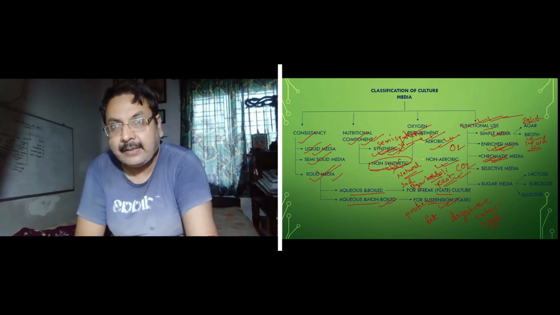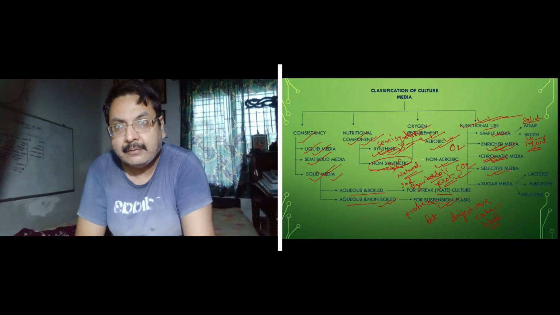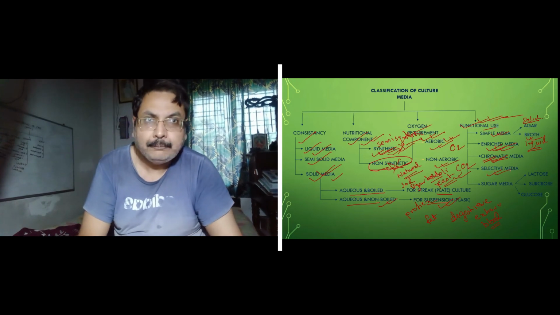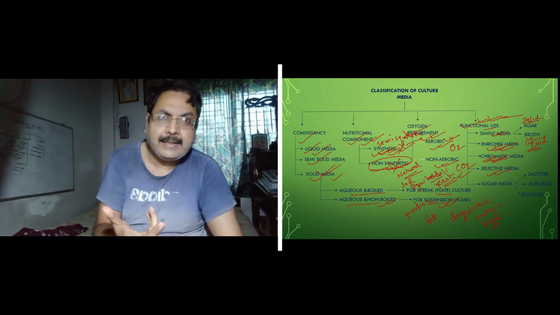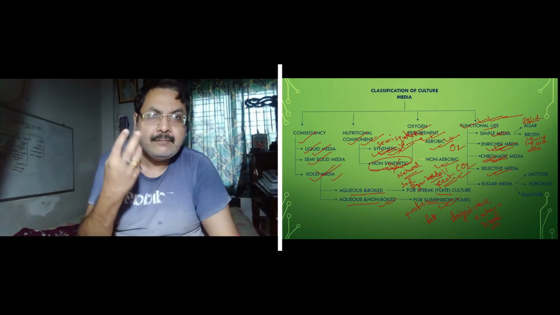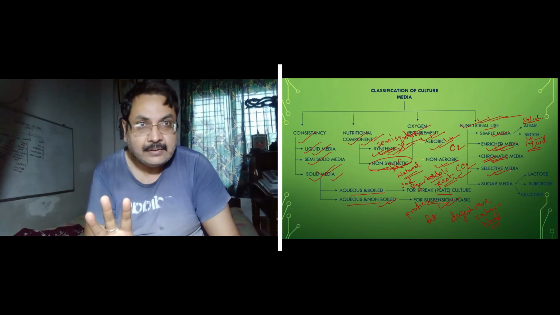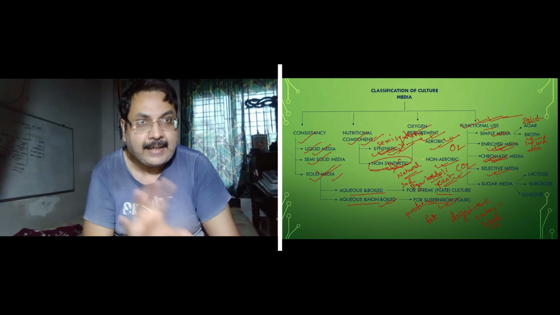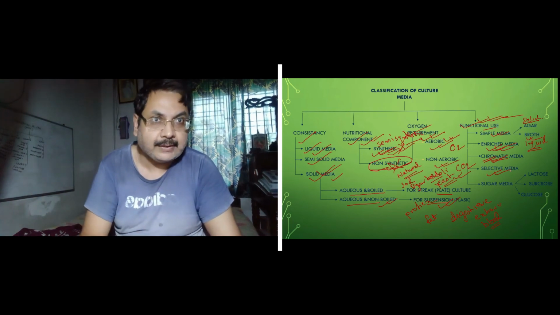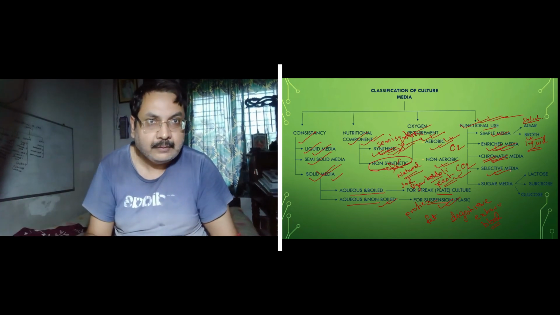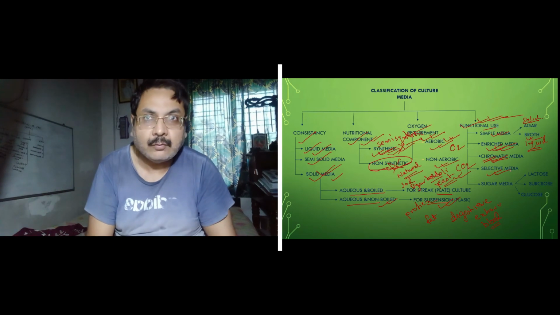Now this is the third one, the selective media. Selective media is selective for a few particular fungi and particular bacteria, so therefore they are called selective media. This is not for all. It is not universal.